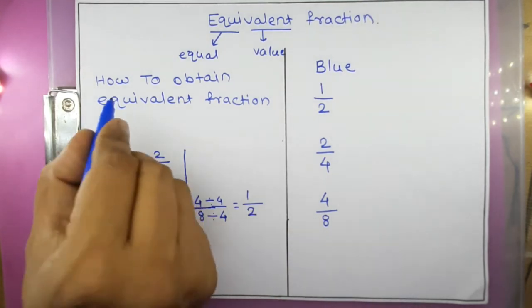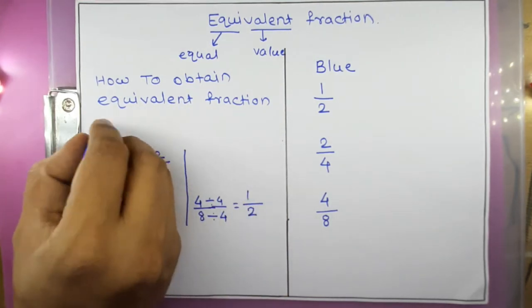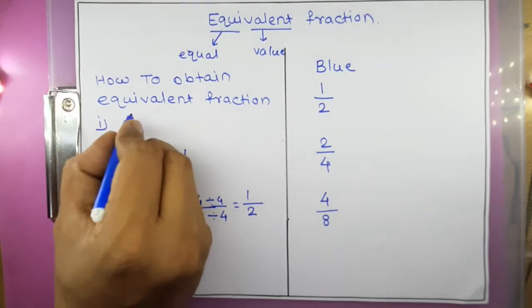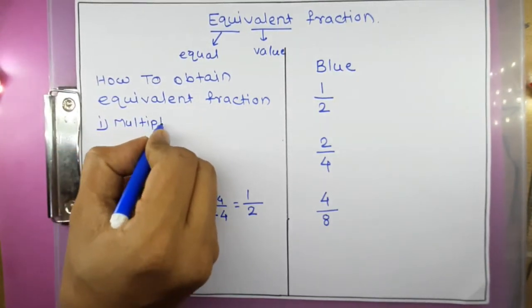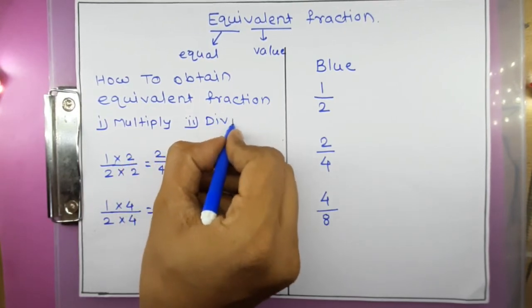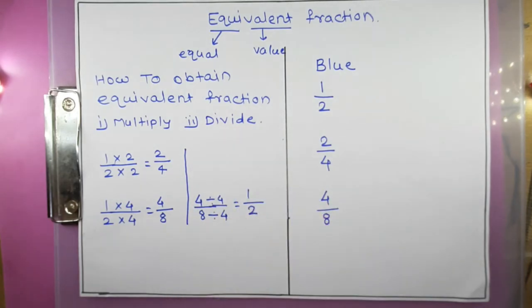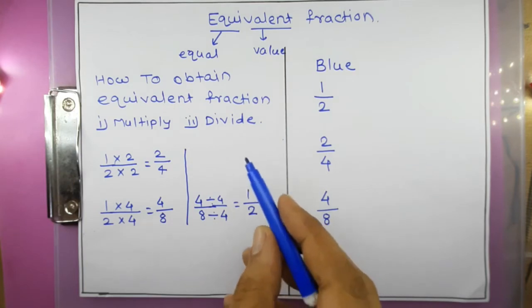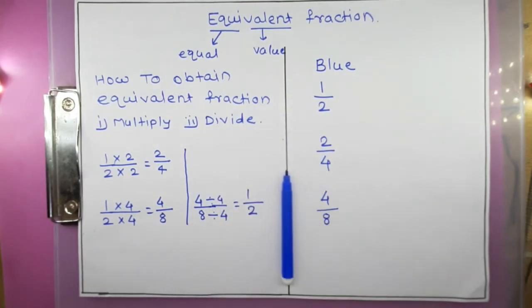So how to obtain an equivalent fraction? There are two ways. Either first I will multiply, or second I will divide. So these are the two ways to get an equivalent fraction. First I can multiply, or second I can divide. So this is about the equivalent fraction.